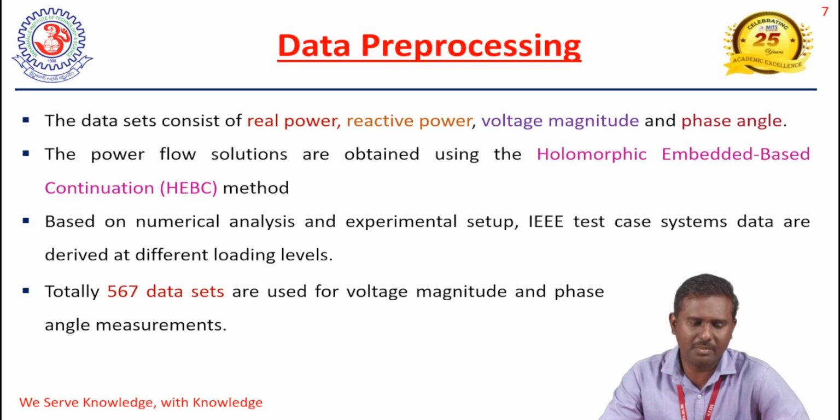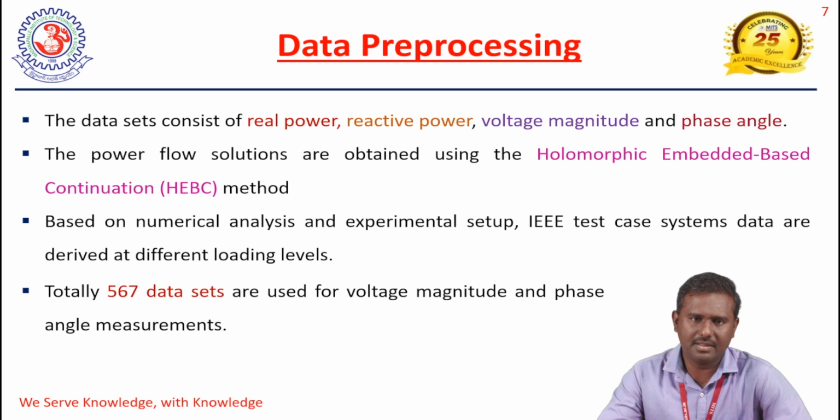The data set consists of voltage magnitude and phasor angle, and we have the real power and the reactive power. Voltage magnitude and phasor angle are the input, and real power and reactive power are the output. We are using a total of 567 data samples to calculate the state parameters in the power system. This data set we derived based on the holomorphic embedding based continuation method.